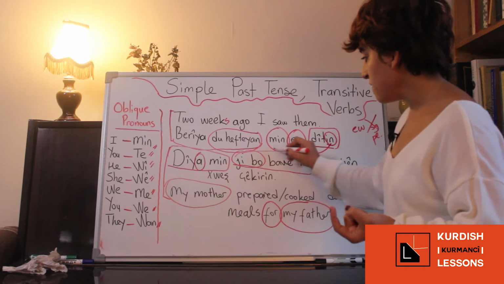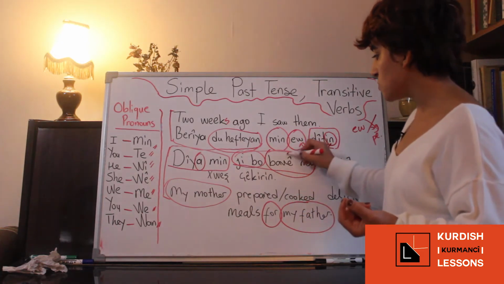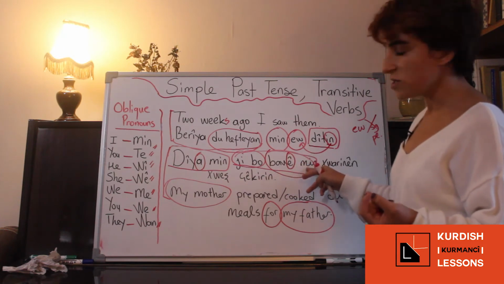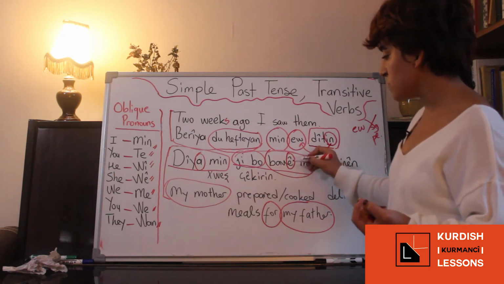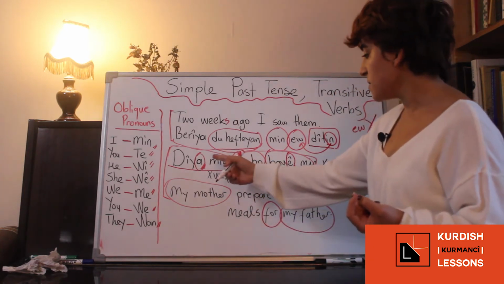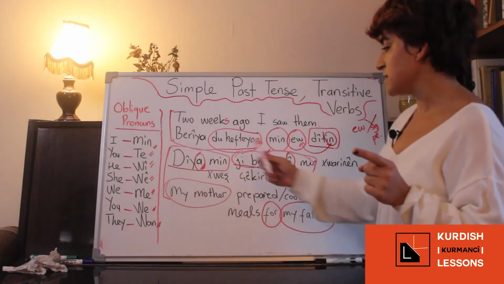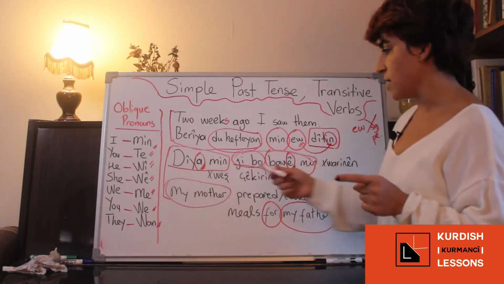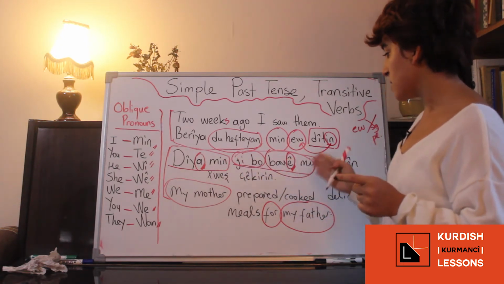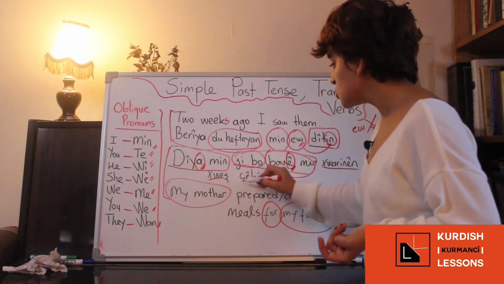But bavemin is male, so it will take a different ending. Same construction, but one is male and one is female. You have to be careful about this. Diamın, jibo bavemin, like my mother, for my father. Xwarinin xoş çekirin.